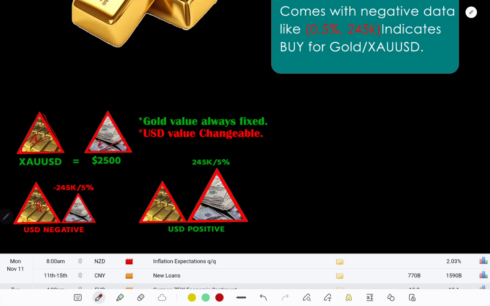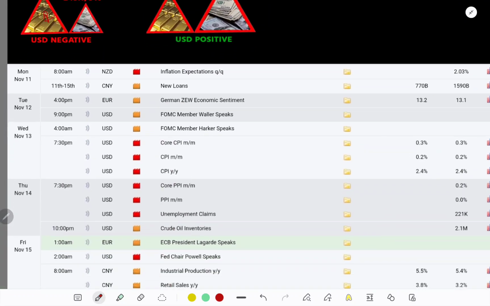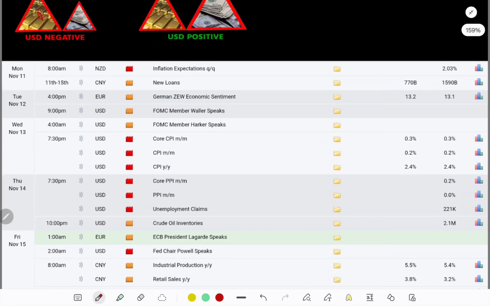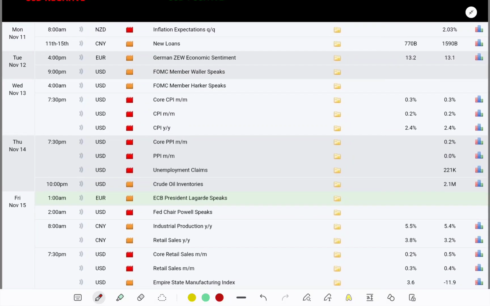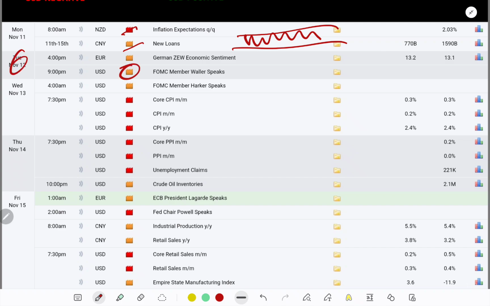Let's get back to the current market chart so we may see the market news. I already took a screenshot from forexfactory.com, and as you can see, we have Monday NZD news, that means New Zealand dollar and Chinese yuan. We don't need that if we especially want to trade gold. That means Monday's market may move sideways because there is no major news, and on Tuesday we have one non-major news.